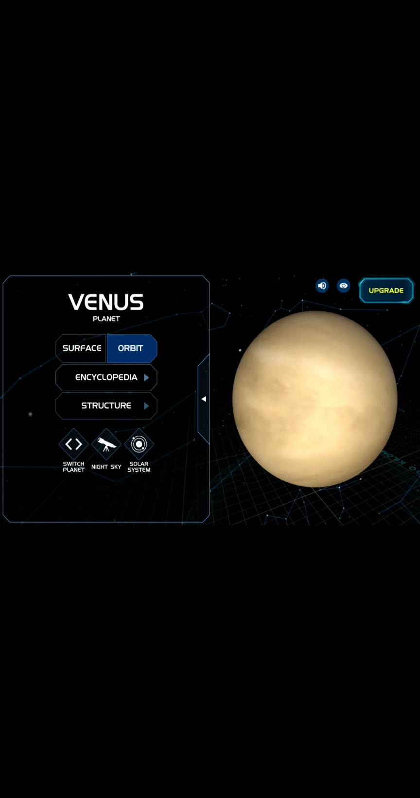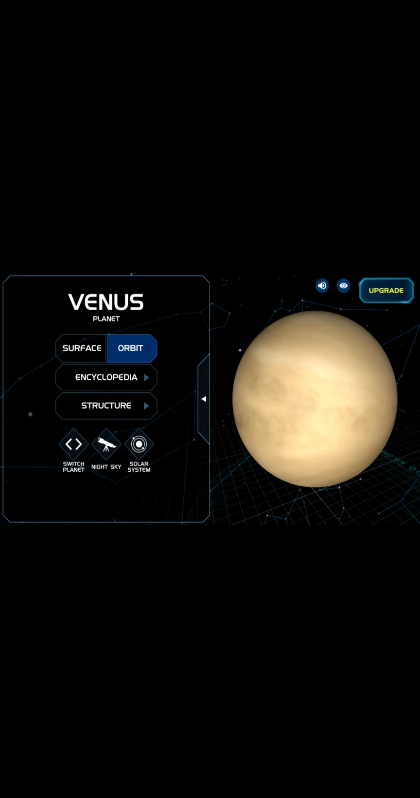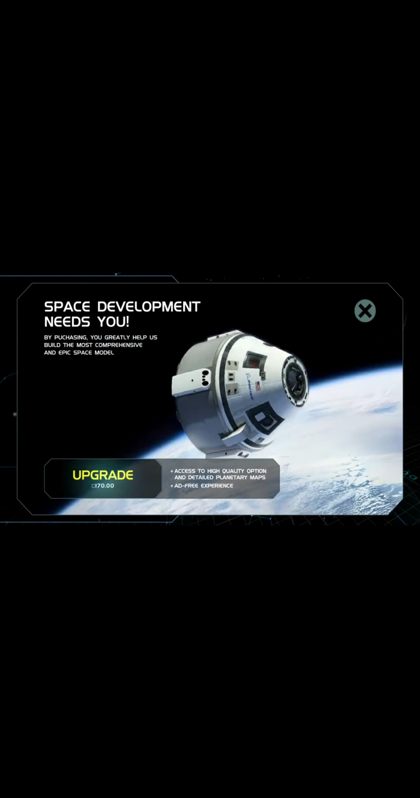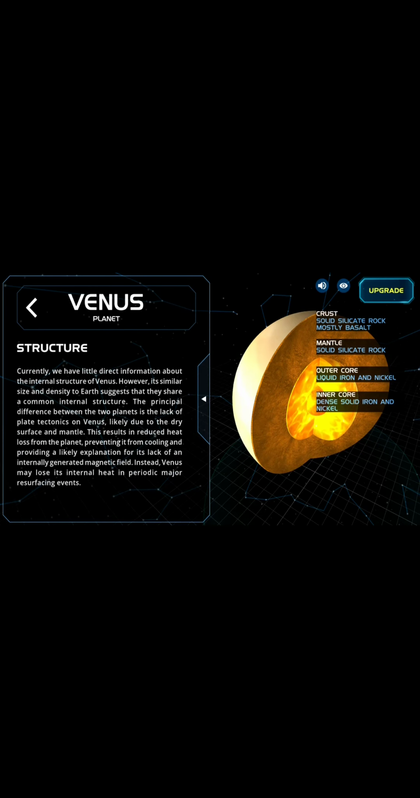Venus is the hottest planet because sunlight comes directly to Venus. So Venus is the hottest, and it is also called a star. Then we'll see their structure. Venus has four layers: crust, mantle, outer core, and inner core. I am telling the explanation later.